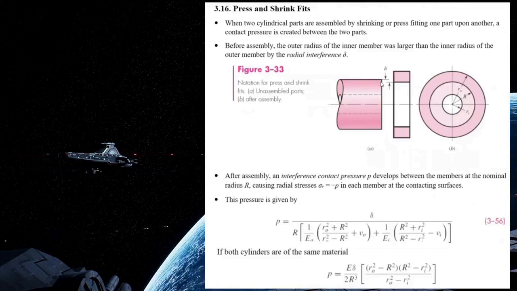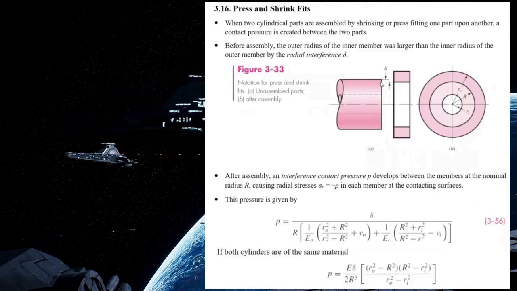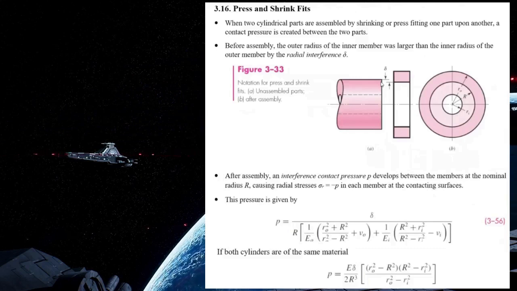For example, mu o represents the Poisson's ratio of the outer member, mu i represents the Poisson's ratio of the inner member. If these two members are of the same material with the same material properties, naturally, in this case, the first equation can be simplified into the second one as follows.